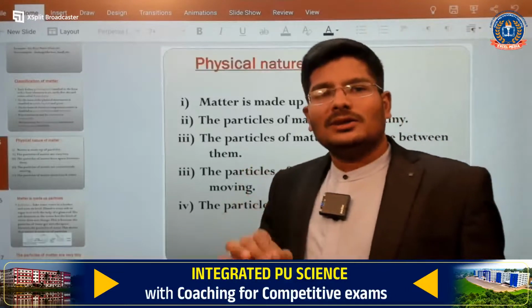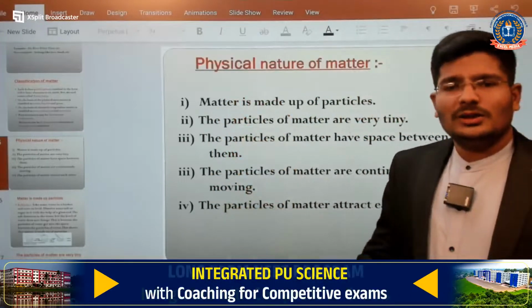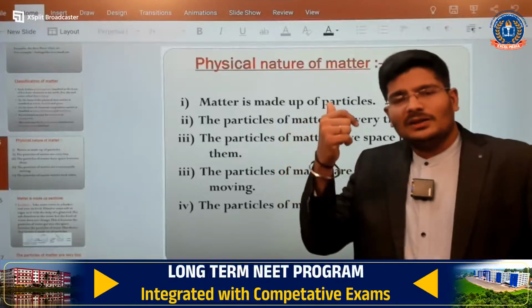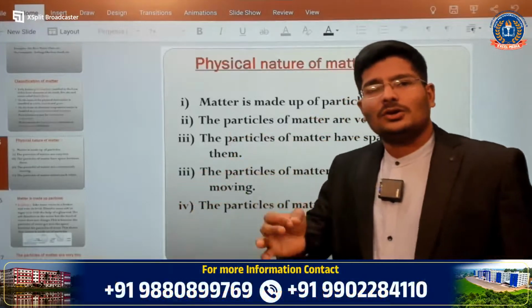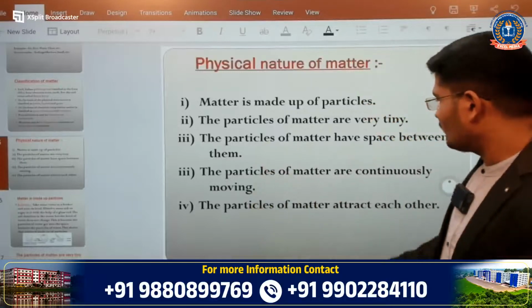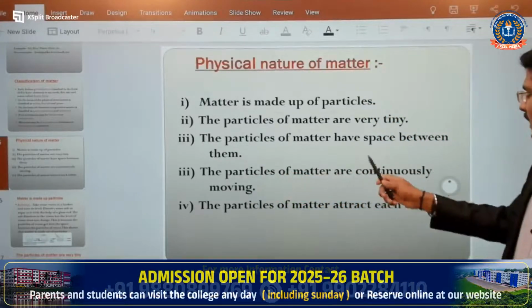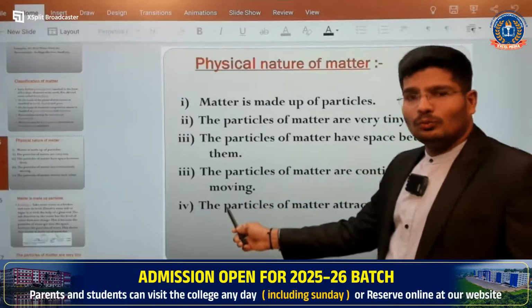So what is that sound? It is nothing but vibration. In the case of a solid, a liquid, and gases, there will be some sort of movement. The particles of matter are continuously moving.